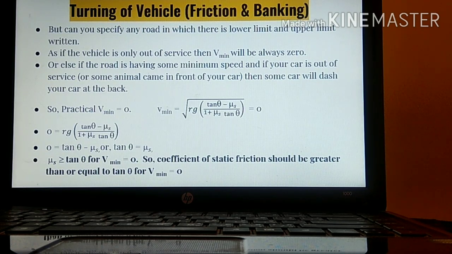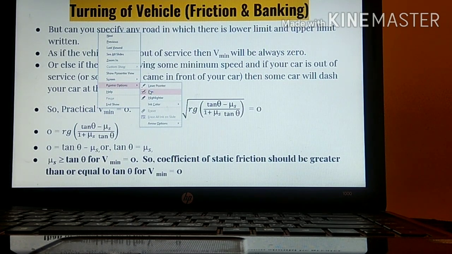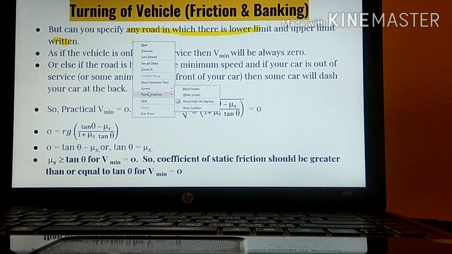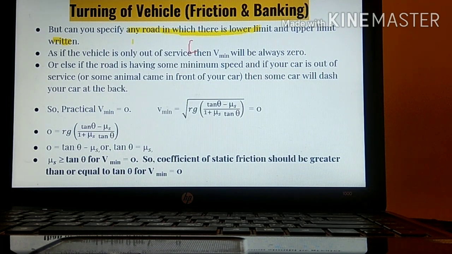Now, as we are already finding out the value of V min, but can you tell me any road where lower limit as well as upper limit has been written? There is no road in which lower limit and upper limit has been written. Take for example, if the lower limit's value is 5, take for example 500 kilometer per hour,